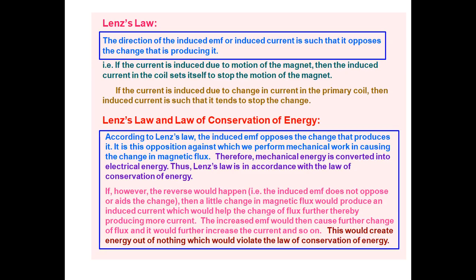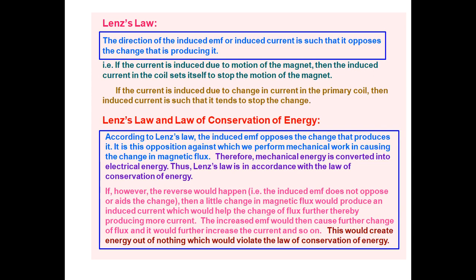So the direction of the induced EMF or induced current is such that it opposes the change that is producing it.